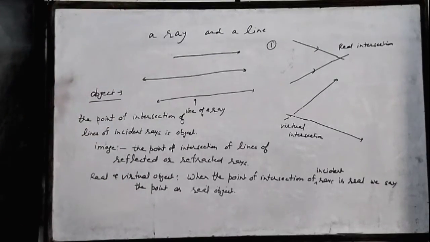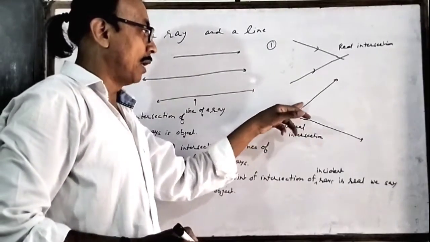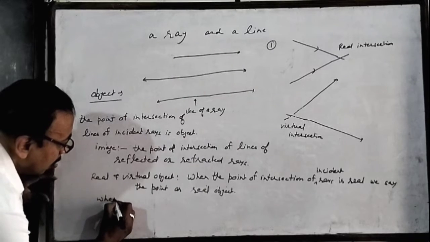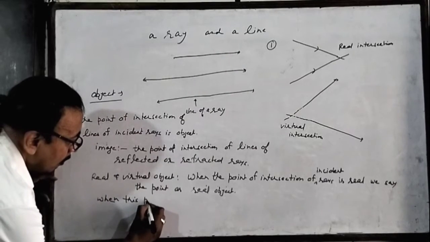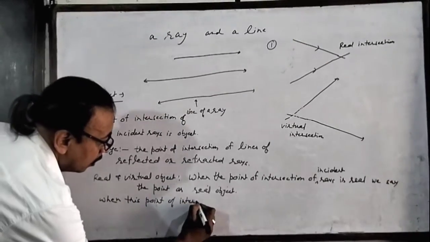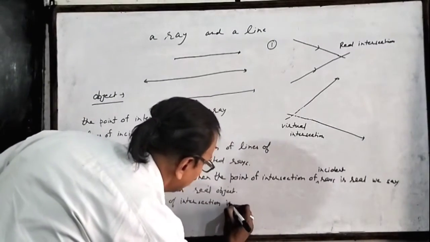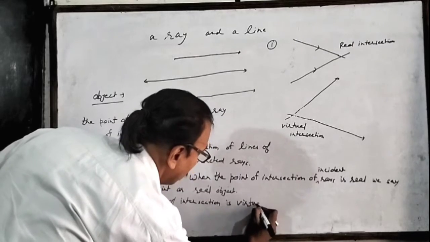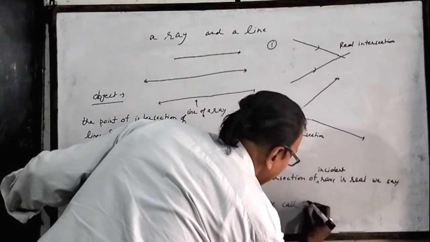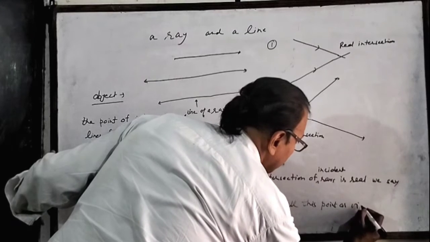But when the point of intersection is found by producing the rays backward, when this point of intersection is virtual, we call this point a virtual object.